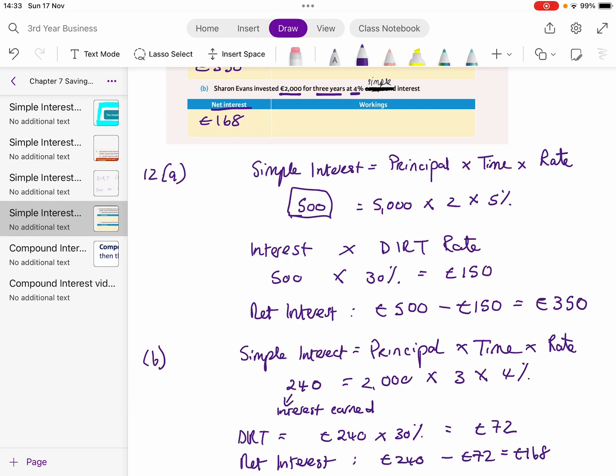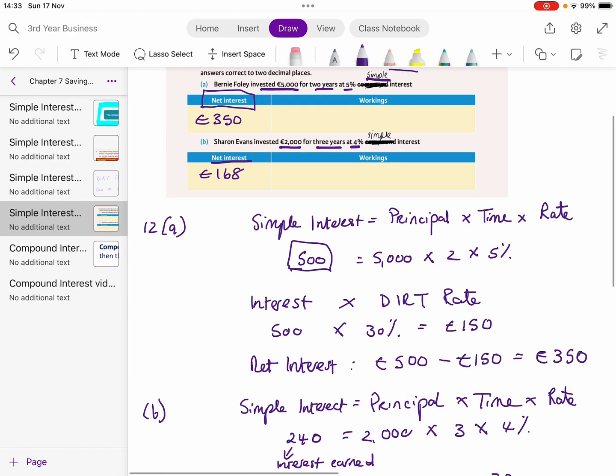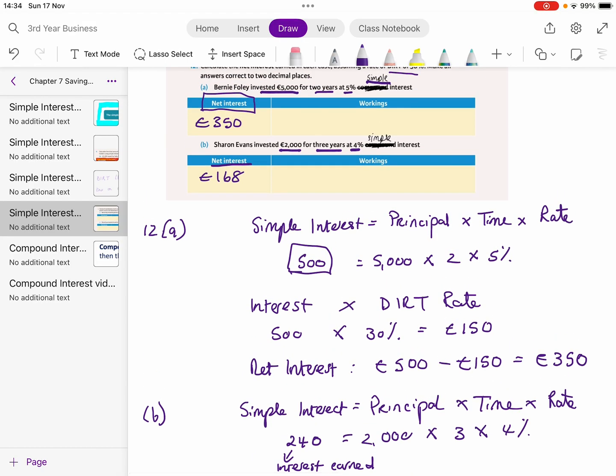Now, girls, if I was asked, instead of net interest, for the total balance of question A, I would add my interest onto my investment.